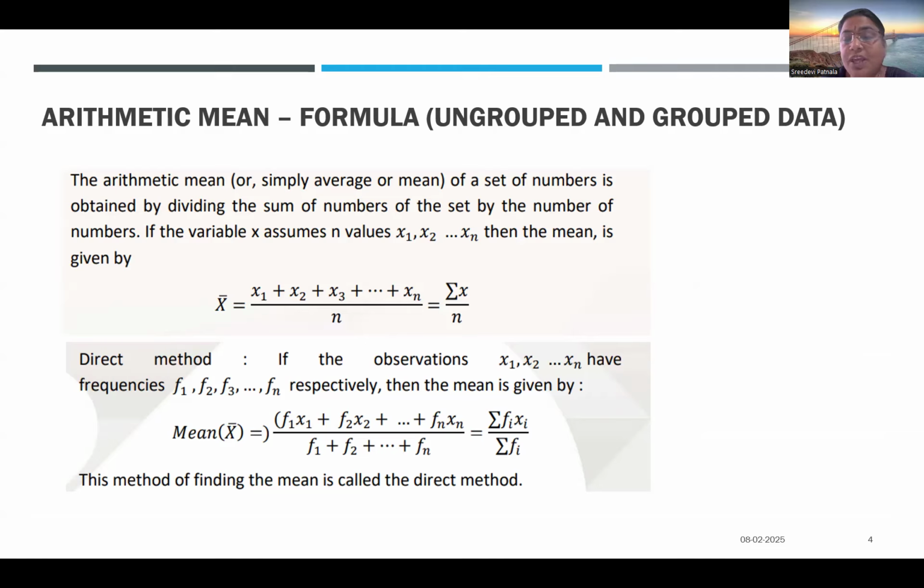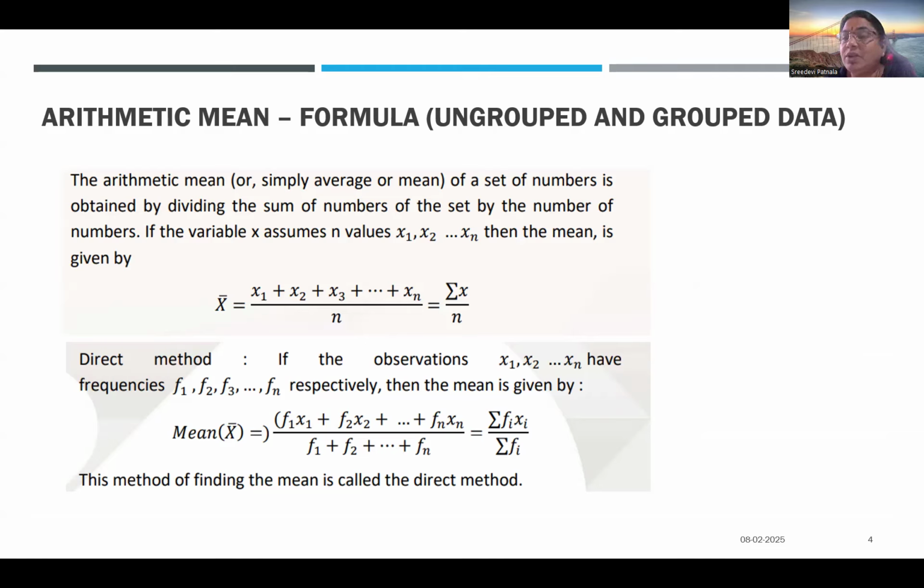And next comes when a frequency is given. You have the data set value and also a corresponding frequency given to the data set. It could be a class interval, it could be a normal data set also. So if that is given, you need to do the product of f1 into x1 plus f2 into x2 plus f3 into x3, etc. You should do it, and divide by the summation of frequency. In cumulative frequency, we just added the frequencies.